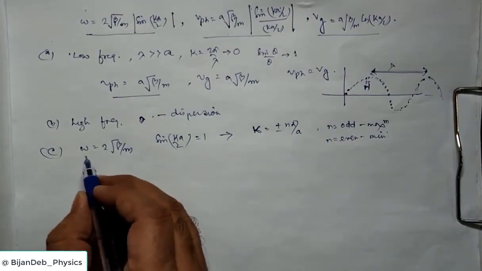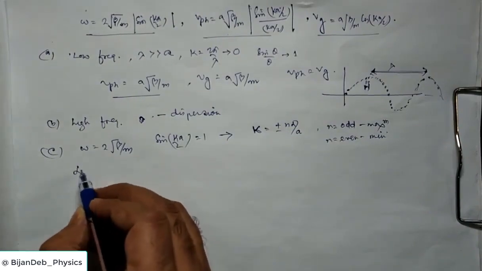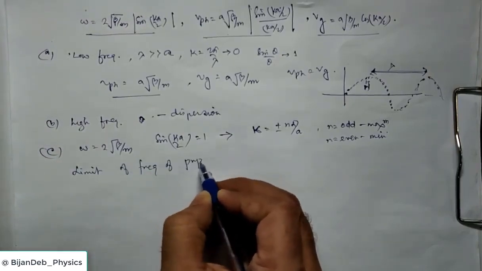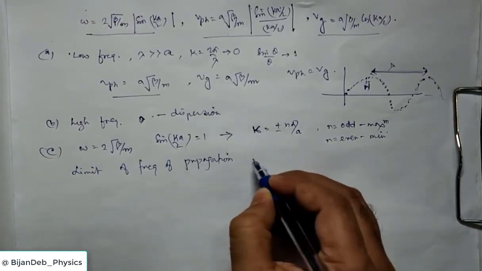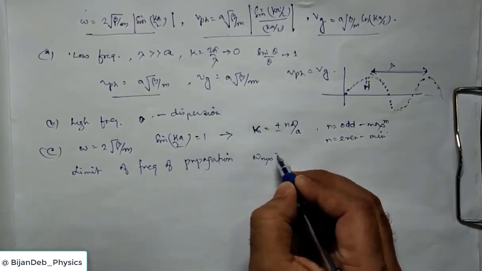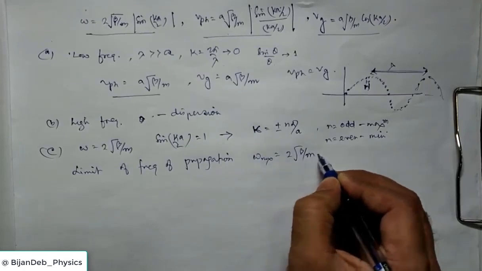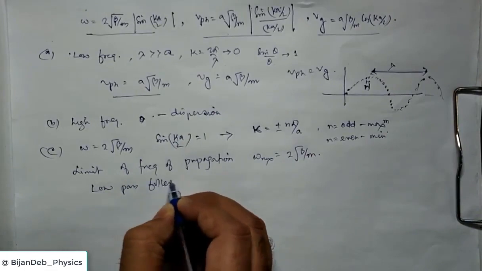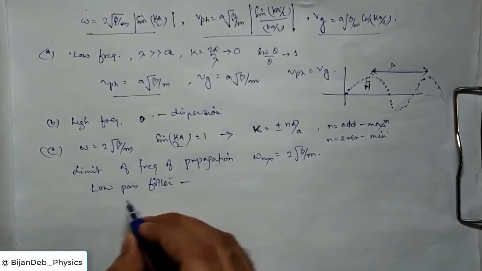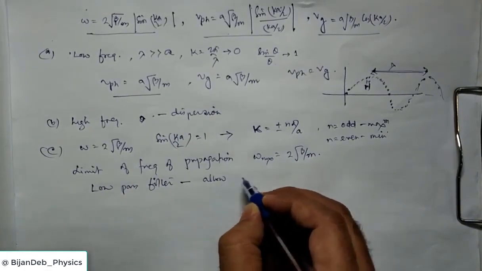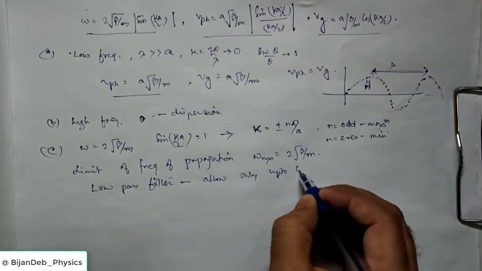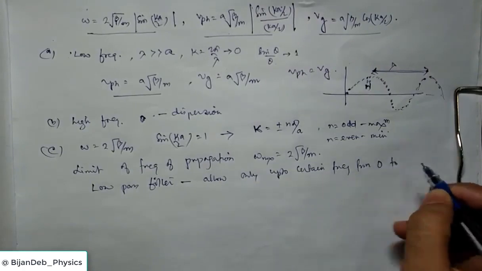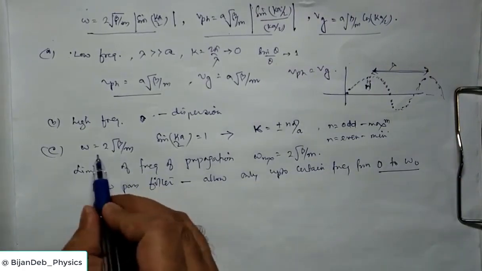So what happens, you see there is some limit of frequency of propagation. The maximum frequency is 2 root beta by m. Okay, so this acts like a low pass filter. This is important. This term is used in electronics. Low pass filter means it allows only up to a certain frequency, from 0 to omega 0.